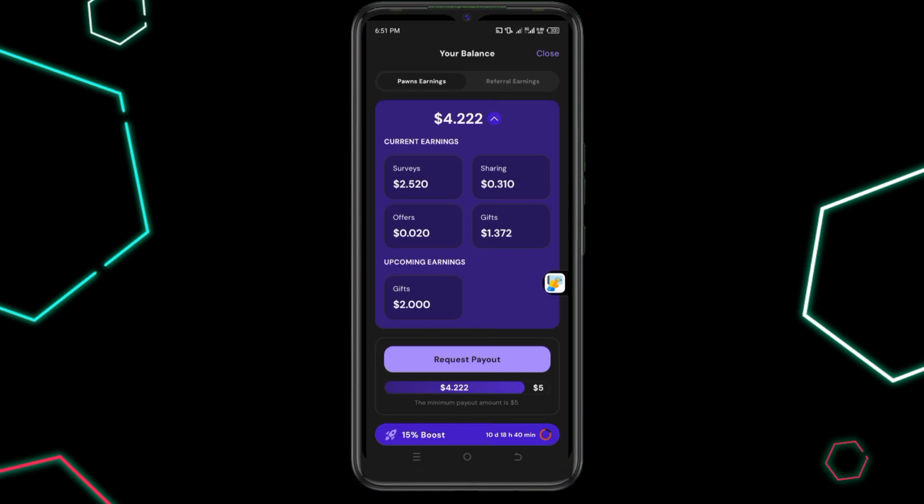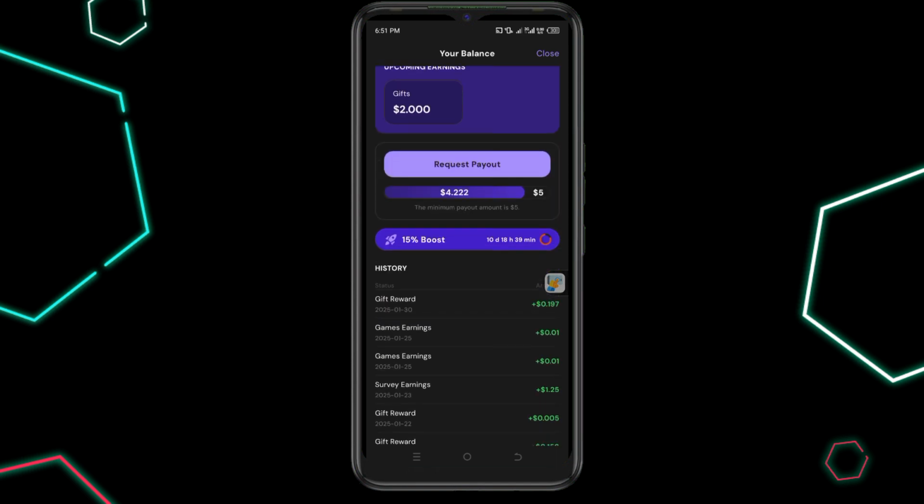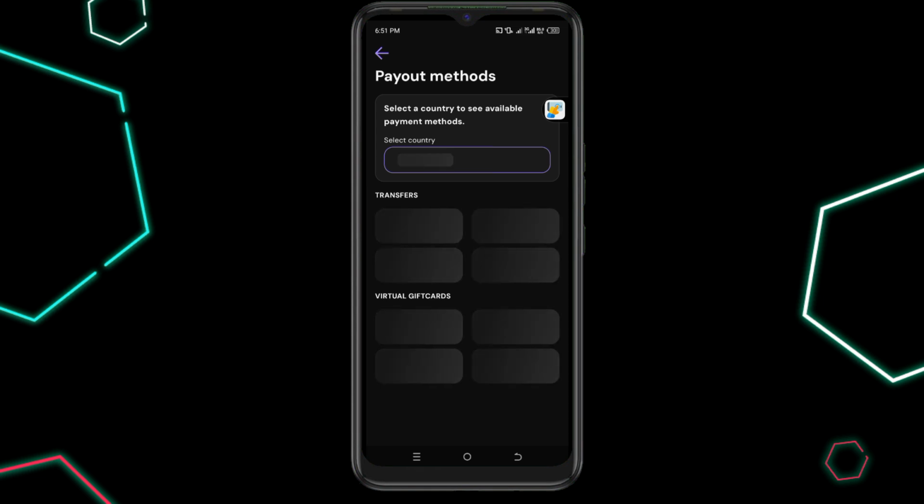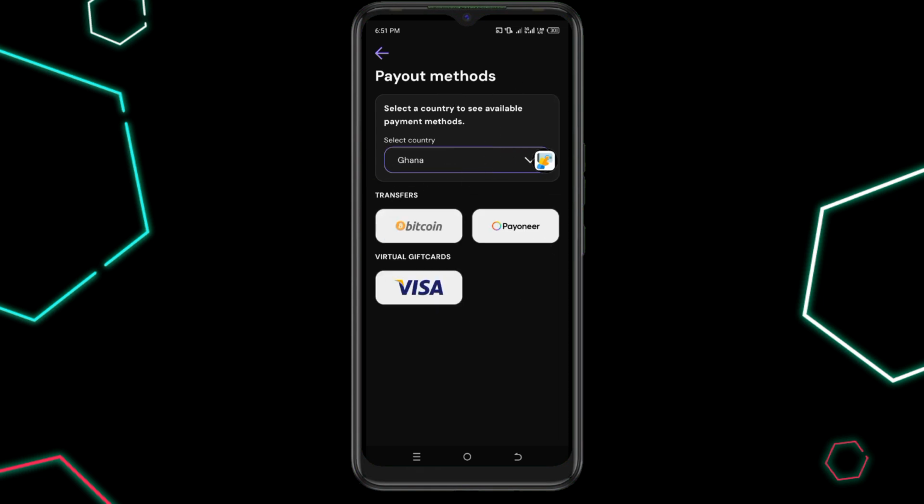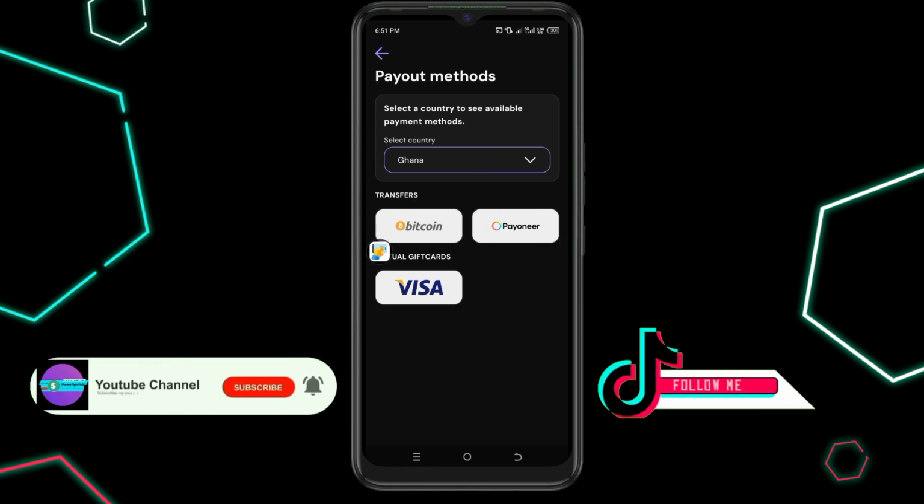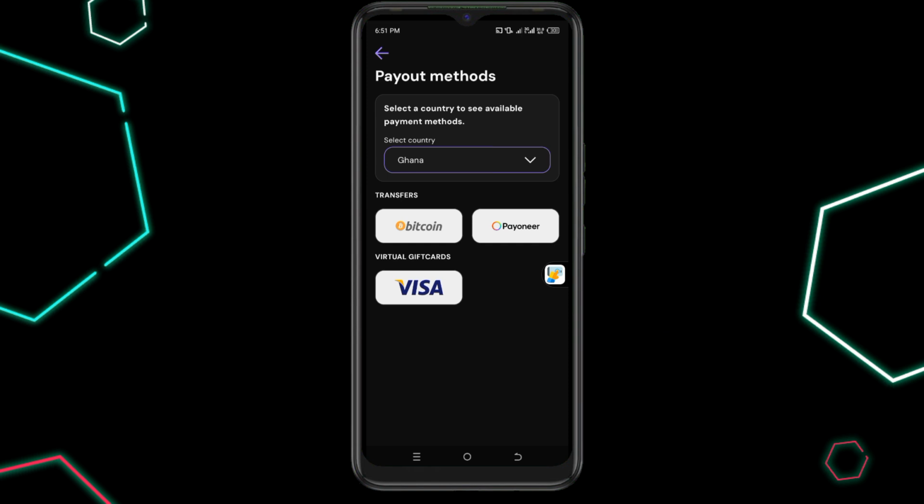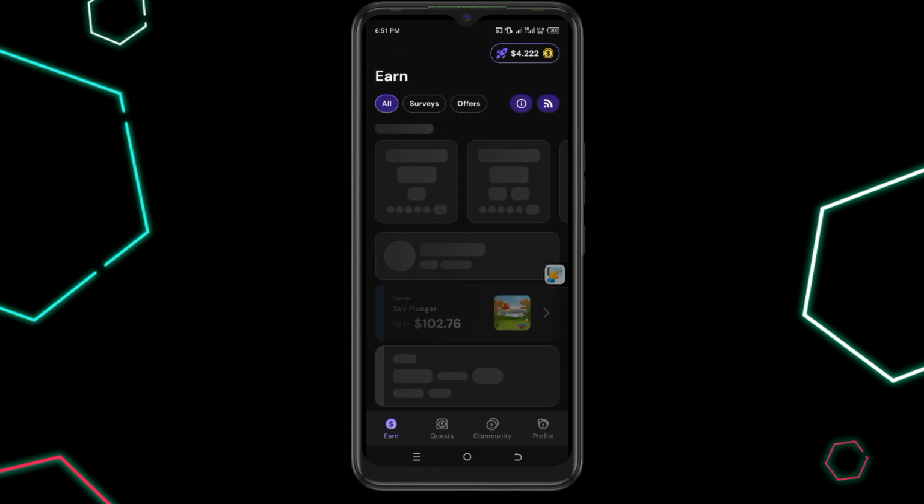Okay, so once you hit the threshold of $5, you can request for a payout. So based on the country that you are from, they'll give you the payment methods that you can choose. So from Ghana, you can choose Bitcoin, Payoneer, and then also Visa gift cards. So these are very simple methods that once you hit the threshold, you can get your money paid out through these methods. So let's get back.